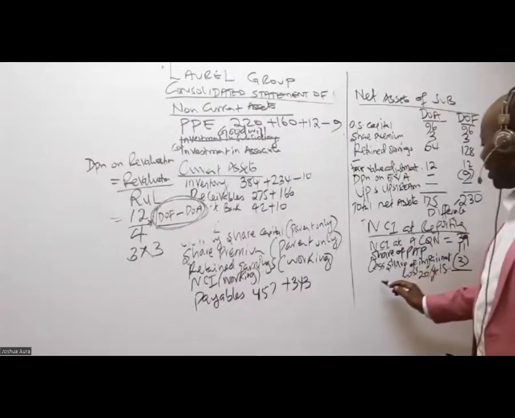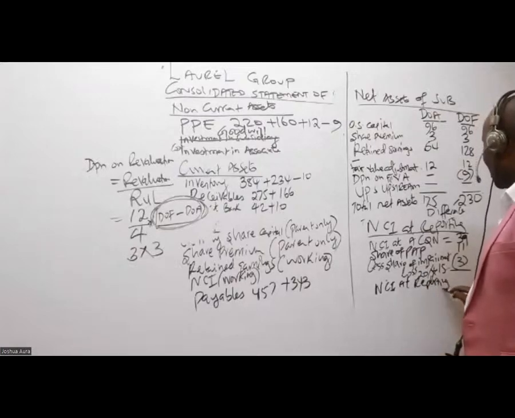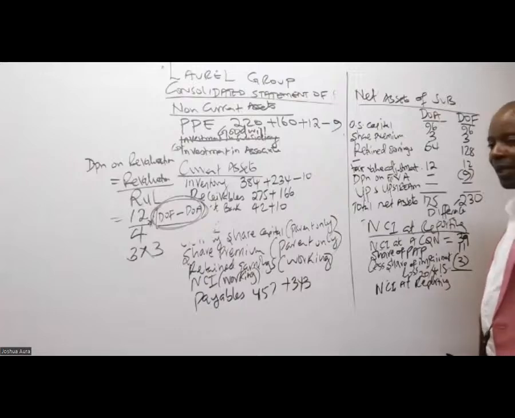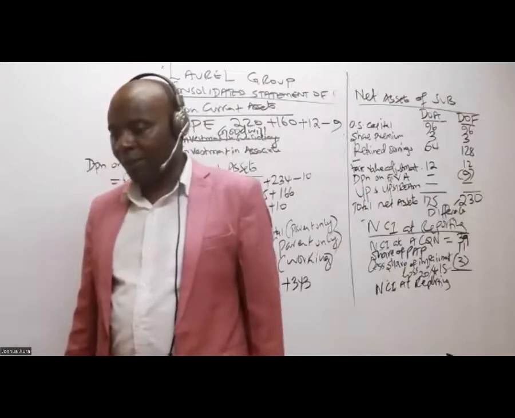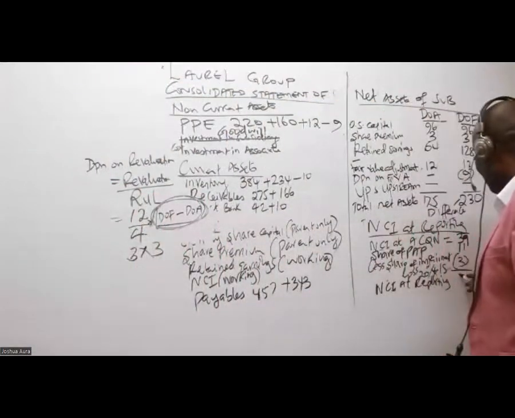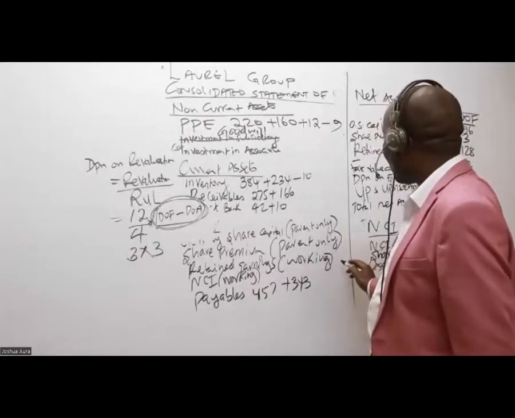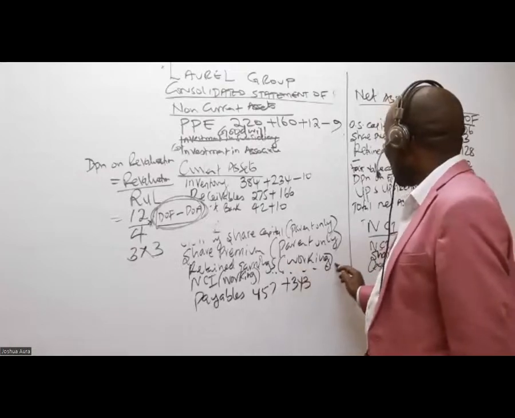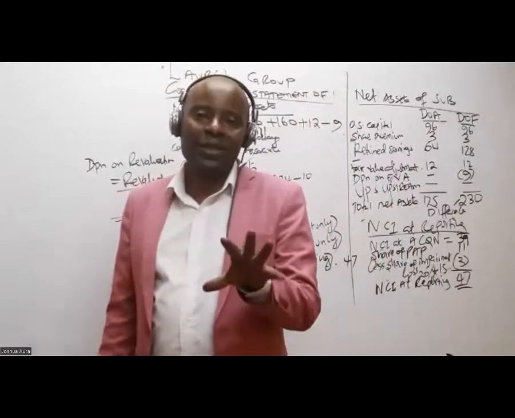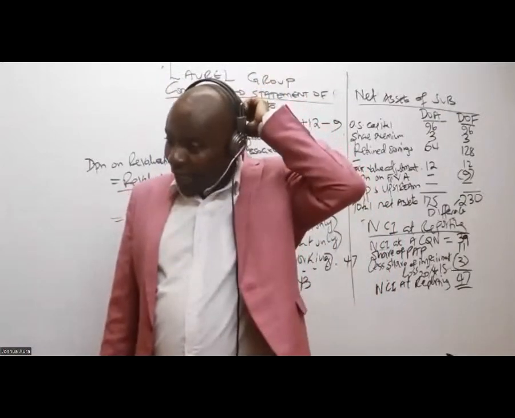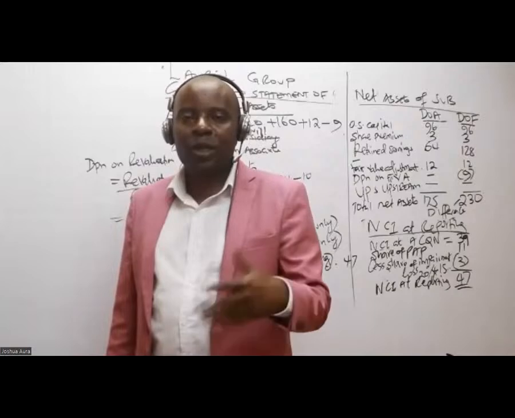So then what is NCI at reporting? Somebody is telling me 47. So please come here where you are seeing NCI, write 47 at the very corner. And by the way, at the back of that book, we have answers. I would want someone to take note of those answers. Please go back to where that answer is and try to see whether we are right.